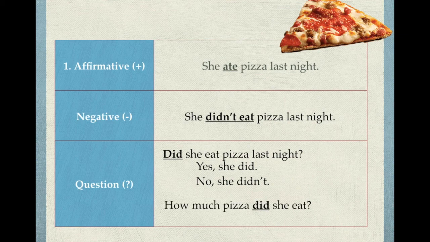WH question. How much pizza did she eat? Remember we were talking in the previous weeks about how much and how many? Well, how much pizza did she eat? She ate 5 slices. Why do we have the verb in past here? Because it's not negative and it's not a question. Okay? So only negatives and questions use did. In affirmative, we use the verb in past. Okay? I hope this helped you.